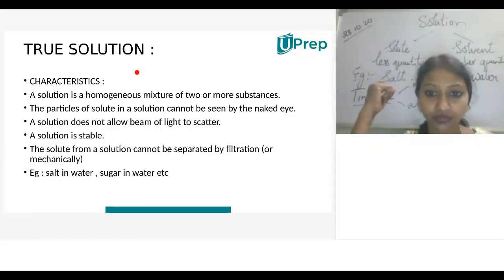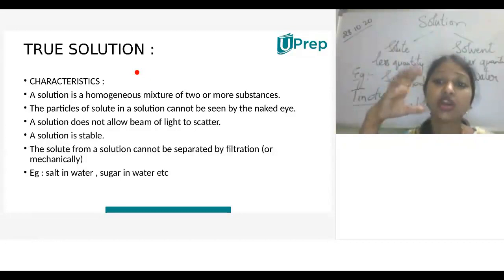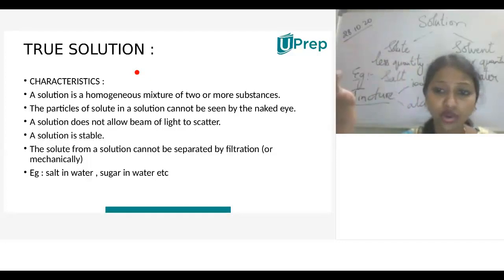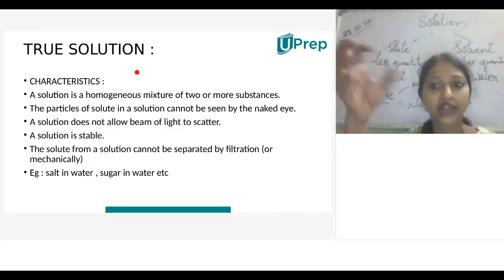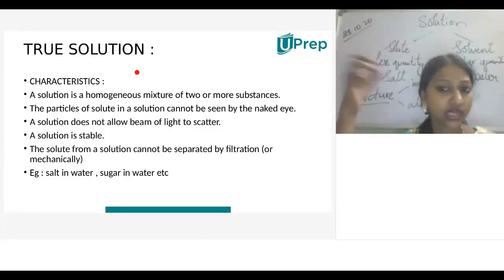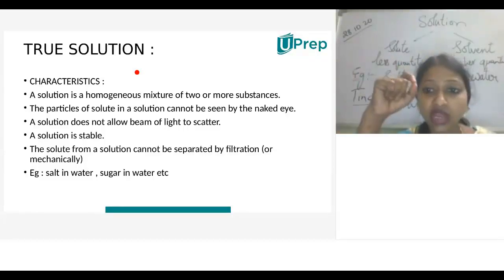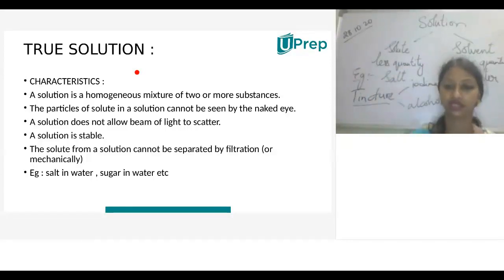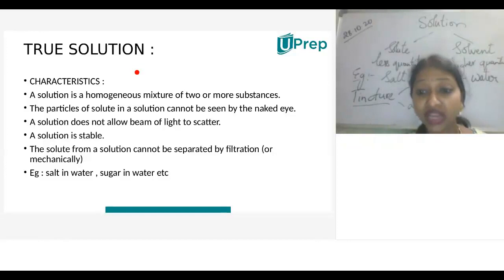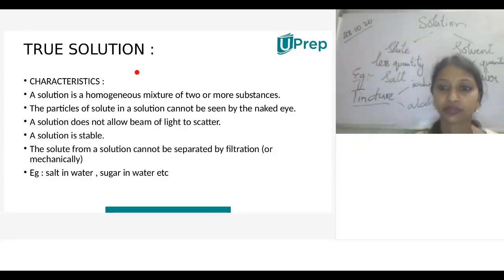So a true solution does not show the scattering of a beam of light because of the very small size of the particles. When we filter these particles, they pass through the filter paper. We can't find any residue on the filter paper.